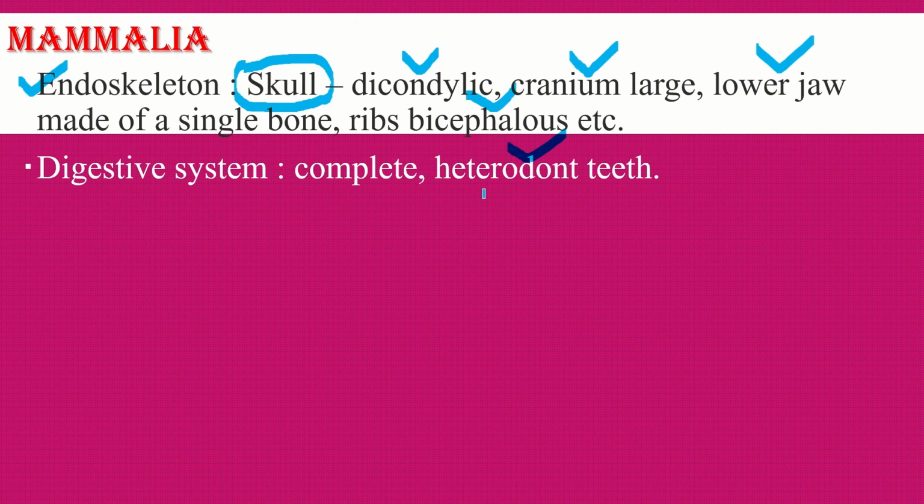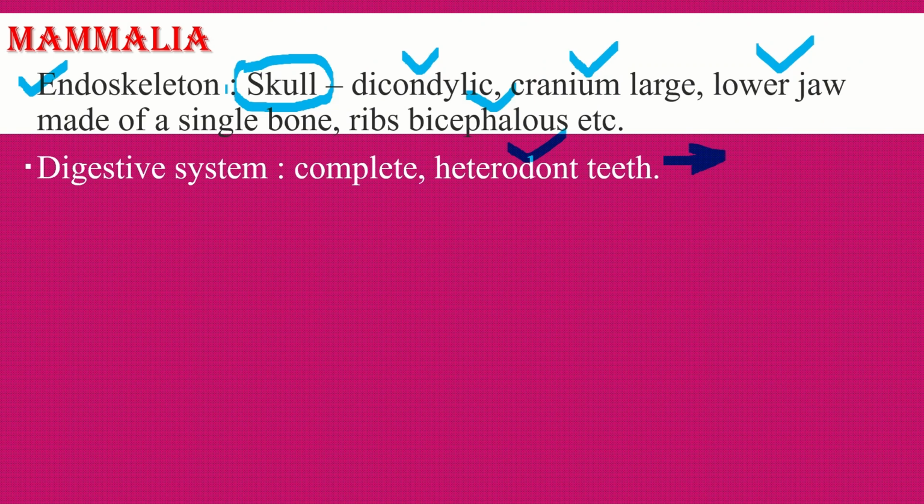And these teeth are fitted or fixed into the sockets. That condition is called diphyodont condition. Diphyodont condition is found in mammals. That is, diphyodont condition means there are two sets of teeth, so that condition is found in human beings. It means that the first set of teeth can be replaced once in a life. That condition is called diphyodont condition.